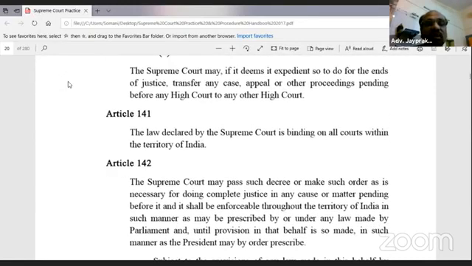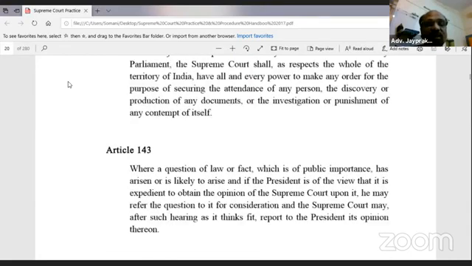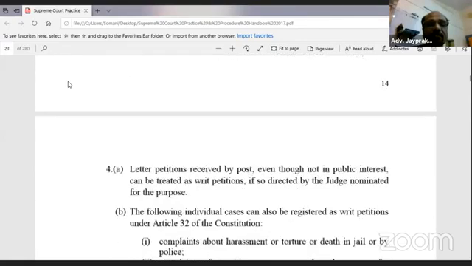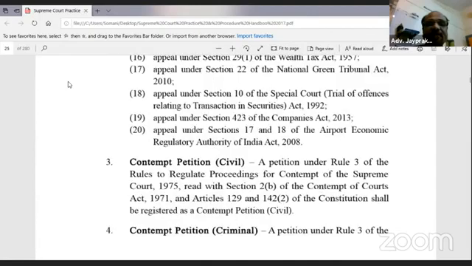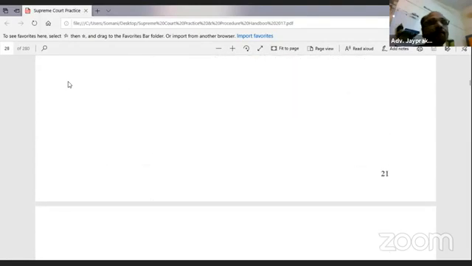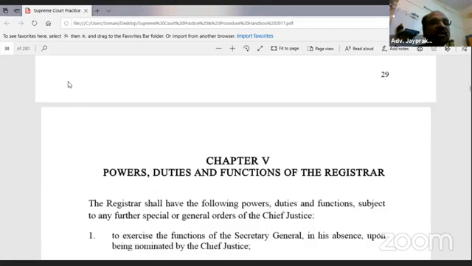What is Article 142? Which is related to Supreme Court practice, 143, like that. So these are on page 168. Now this is running 38.